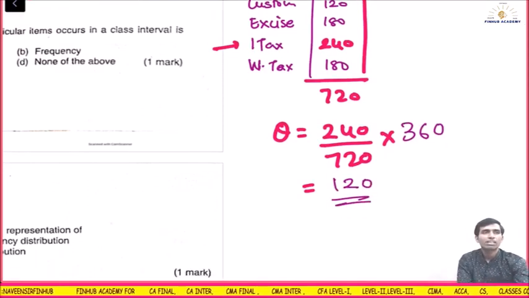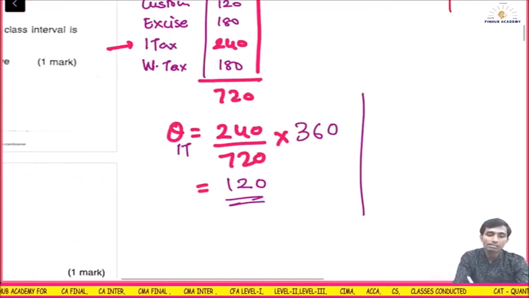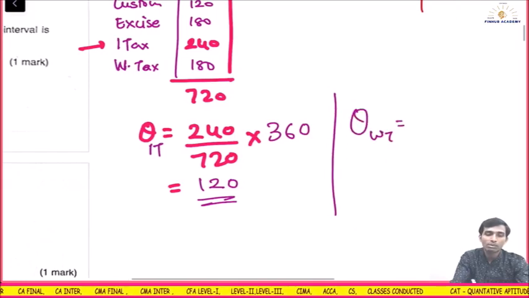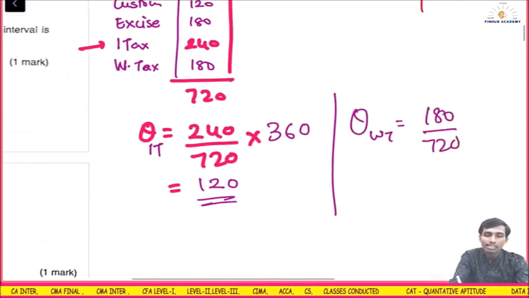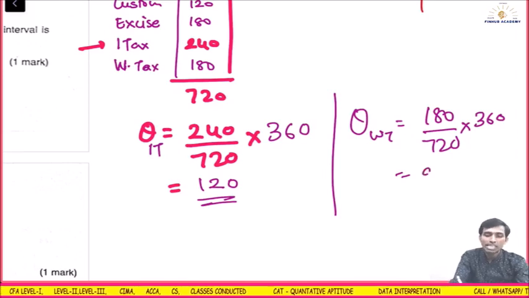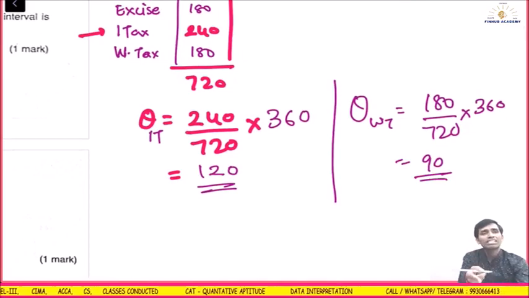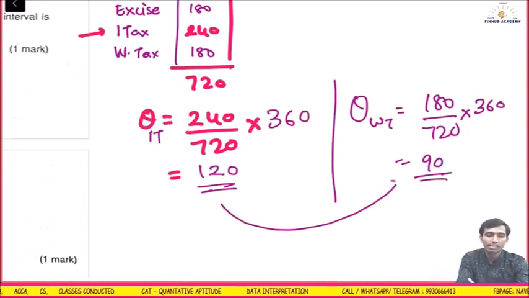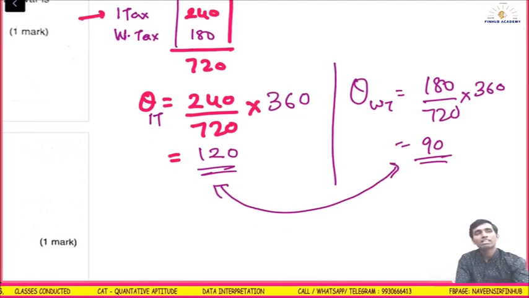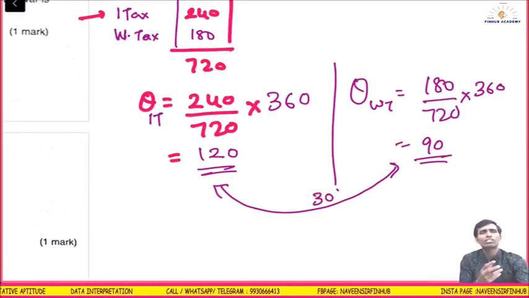As easy as that. One more thing they can ask: theta of income tax is 120. In the same way, theta of wealth tax will be 180 divided by 720 into 360. So 360 twos are 720, and 180 divided by 2 is 90. They might ask a straightforward question like this, or they can ask the difference between the central angle of income tax and wealth tax. So 120 minus 90, the difference between the central angles is 30 degrees. Something like this they will ask.